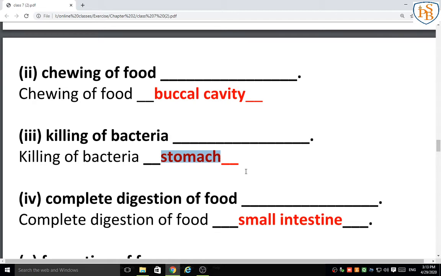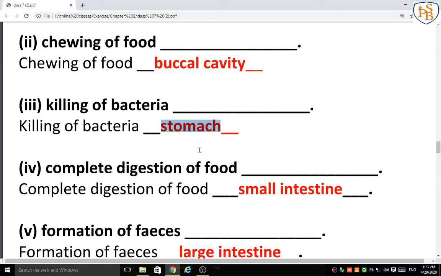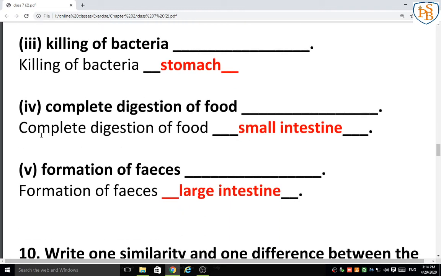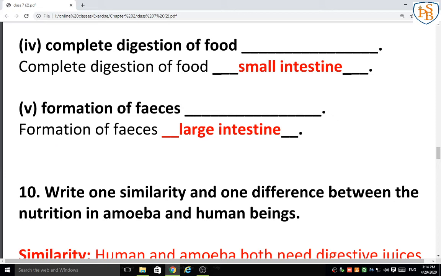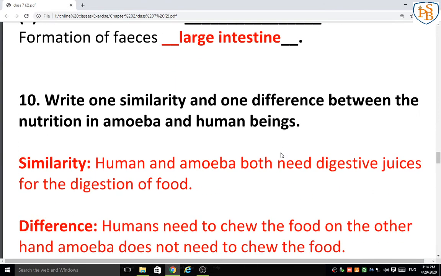Many juices are secreted by the stomach. Do you remember the acid which kills the bacteria? Very good, the hydrochloric acid. Next, complete digestion of food. Which organ? Small intestine. Very good. Next, formation of feces, meaning the undigested food. Where is that? In the large intestine. Very good, now you are giving the answers.